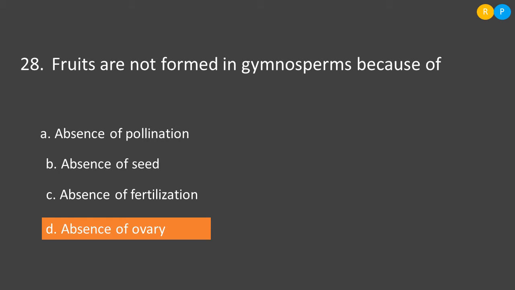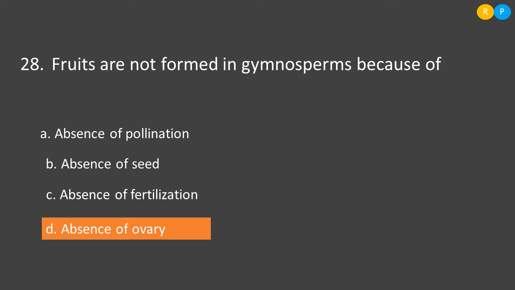The next question, the fruits are not formed in gymnosperms because of. Fruit is a product of fertilization, right? One part of the female reproductive organ develops into fruit after fertilization. Which part usually develops into fruits in the angiosperm? That is the ovary. The ovary after fertilization results in the formation of fruits.